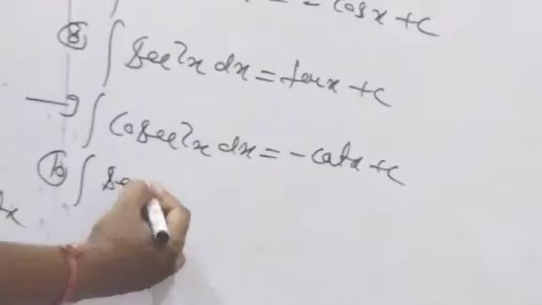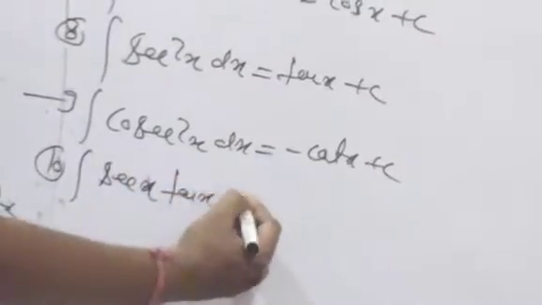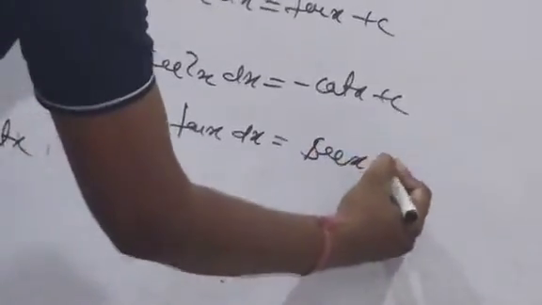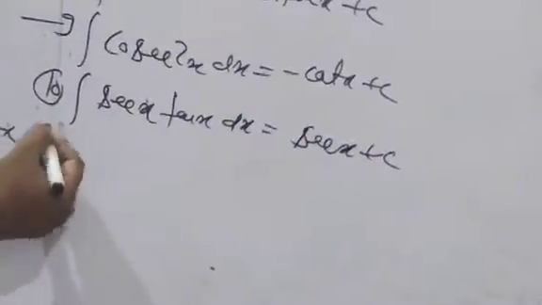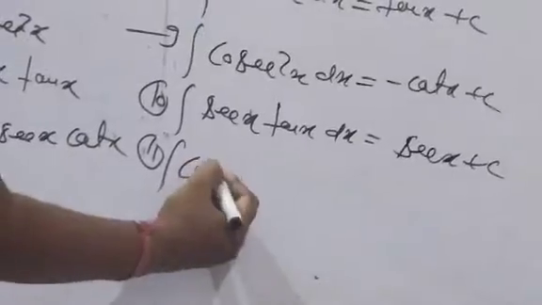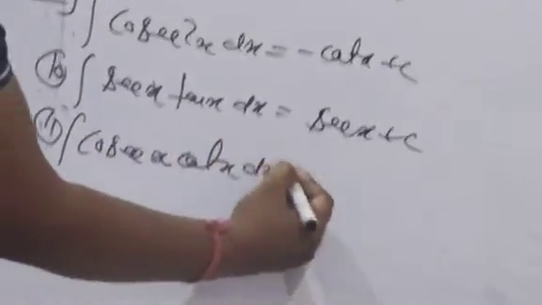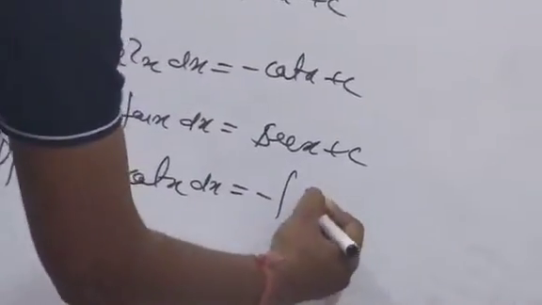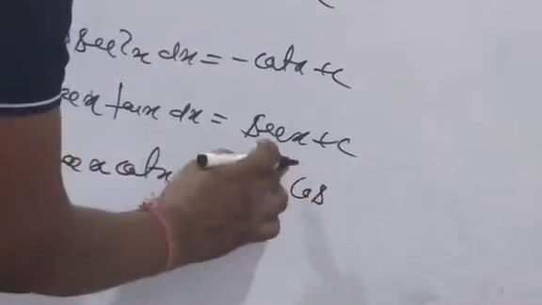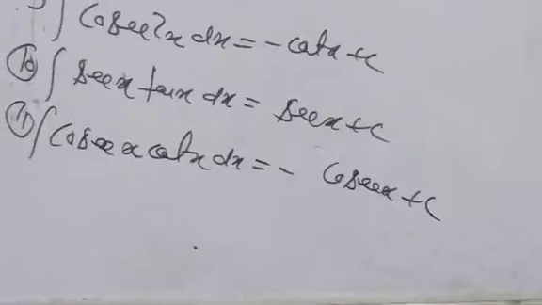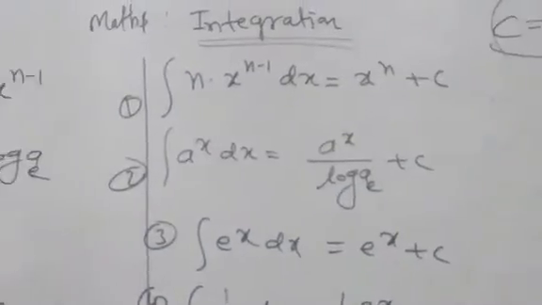Integration of sec x tan x dx is equal to sec x plus c. Last one, cosec x cot x dx is equal to minus cosec x plus c. Understood? Once more, very simple. You can see both of their formulas.